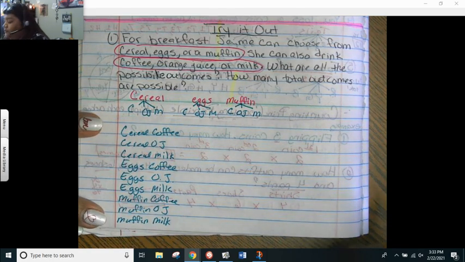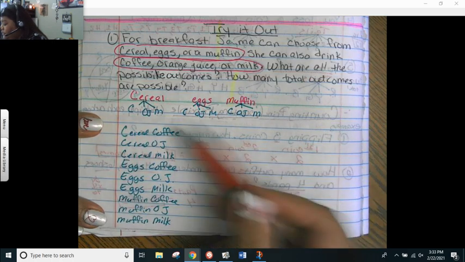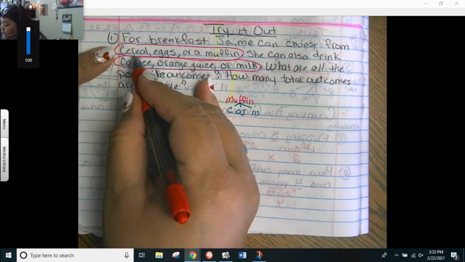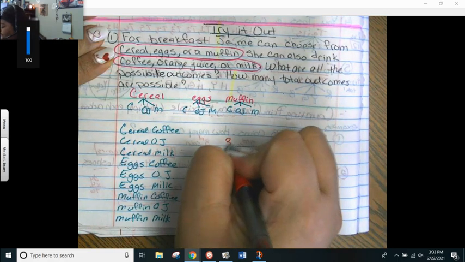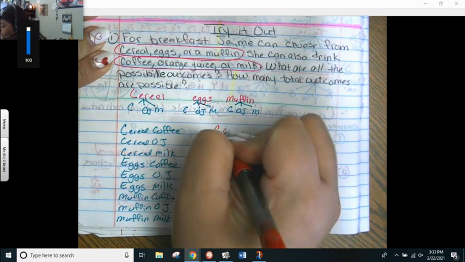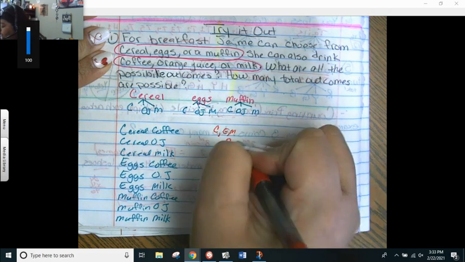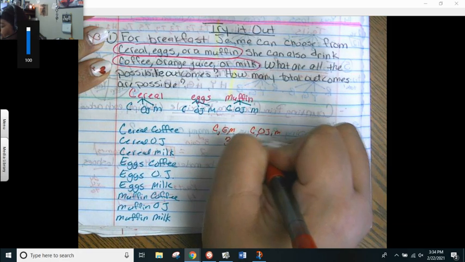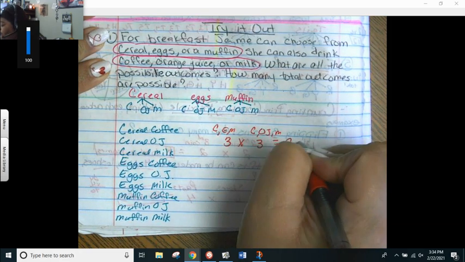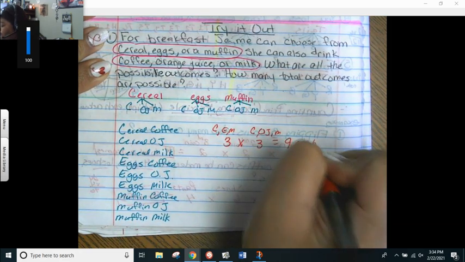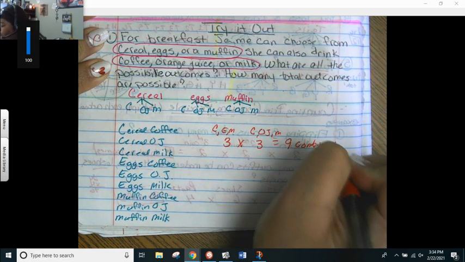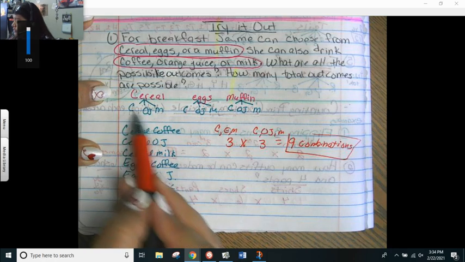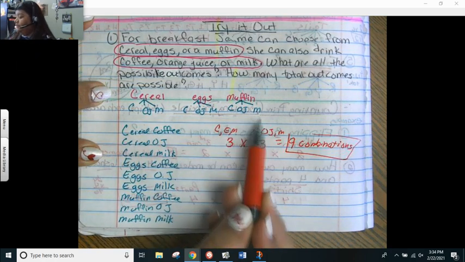Now the total, you could have added them up together, 1, 2, 3, 4, 5, 6, 7, 8, 9, or multiplied. I have 3, that is your cereal, eggs, muffin, times coffee, OJ, milk. I have 3 of those. You give me 9 combinations. See, and we have 9 here: 1, 2, 3, 4, 5, 6, 7, 8, 9.